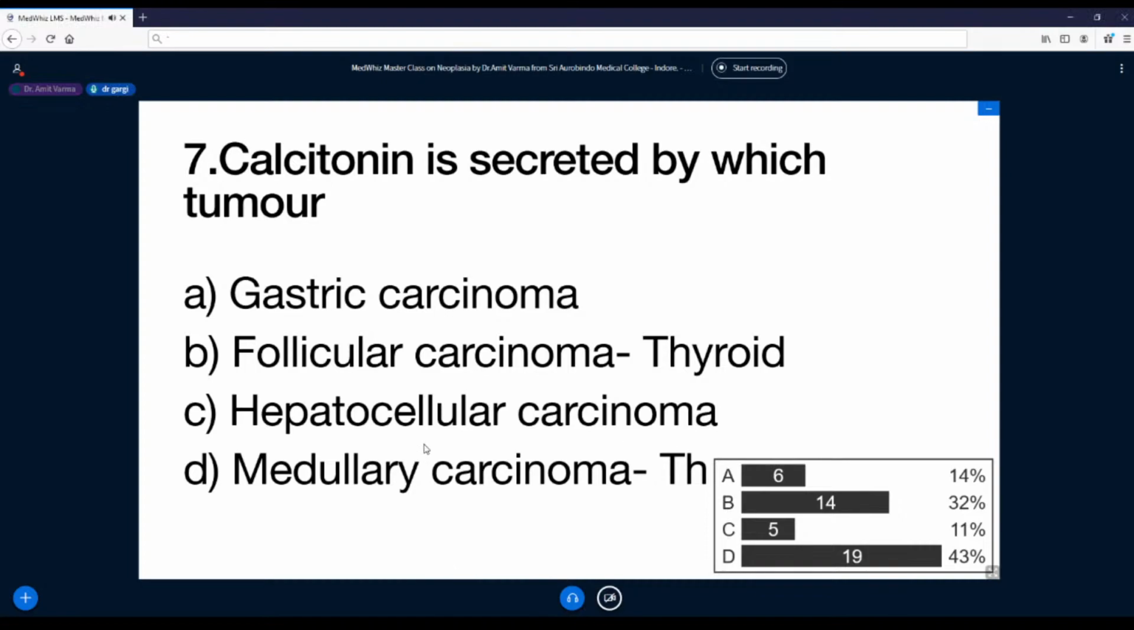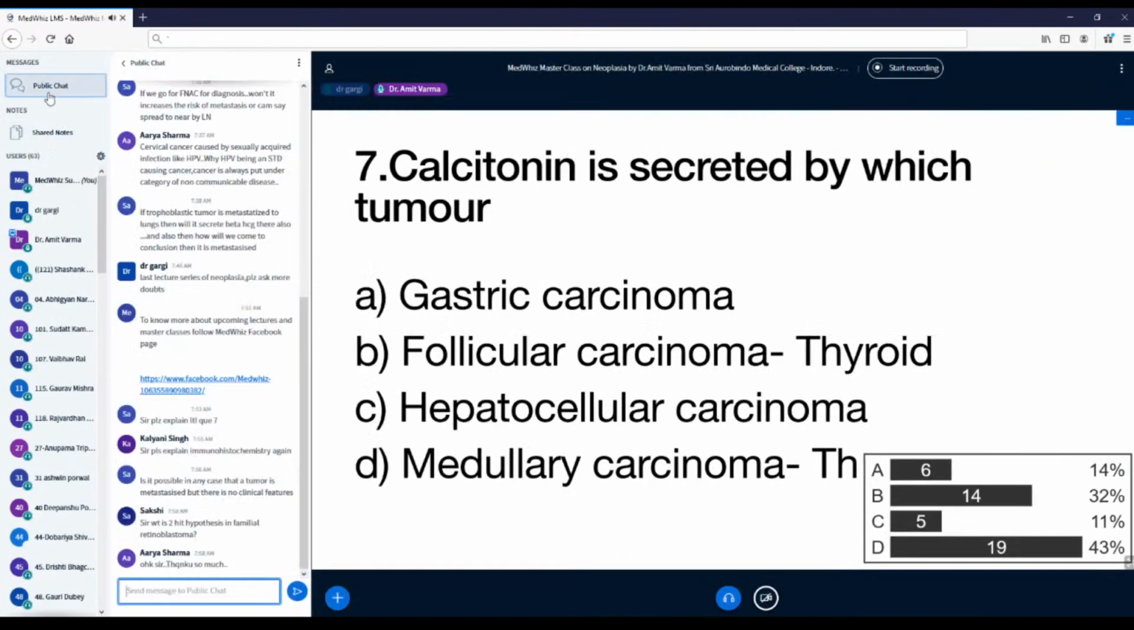The other questions are also there. Is it possible in any case that a tumor metastasizes but there are no clinical features? Yeah, definitely. That's what I said. Let us take a gastric cancer, and it has formed 3 or 4 small nodules in the liver. Now, unless it blocks your major hepatic radicals or bile ducts, it is not going to cause jaundice. Unless it damages a lot of hepatocytes, it is not going to raise your bilirubin or SGPT or SGOT. So the patient is not going to come with hepatitis-like symptoms. So this will go completely unnoticed.